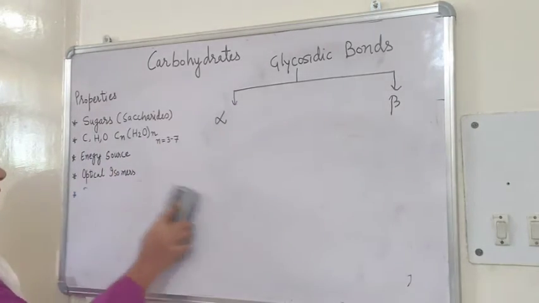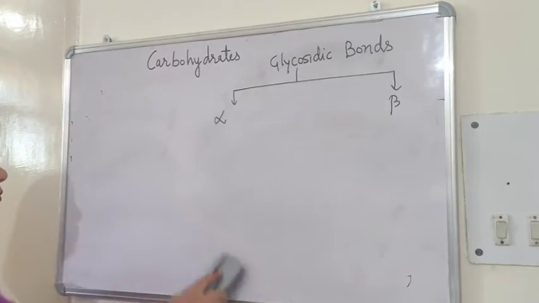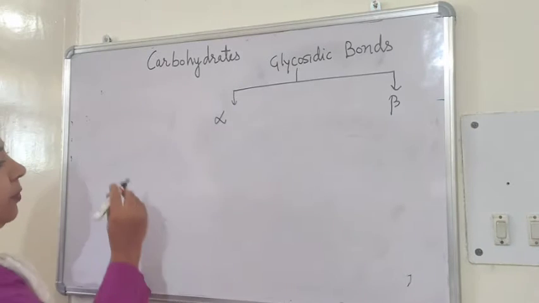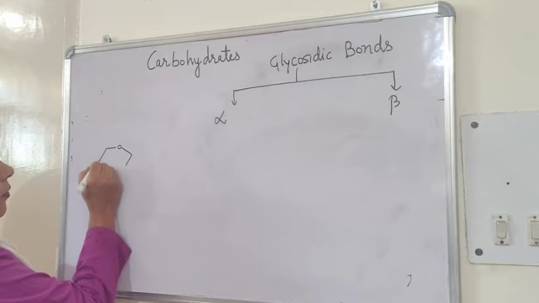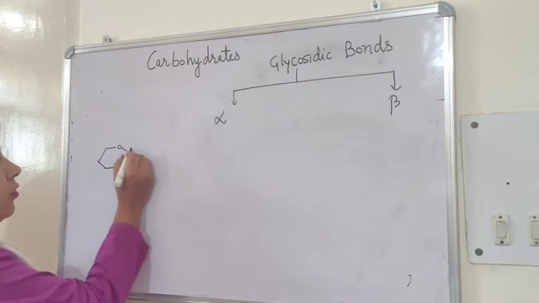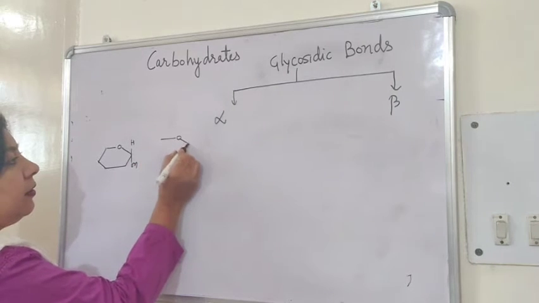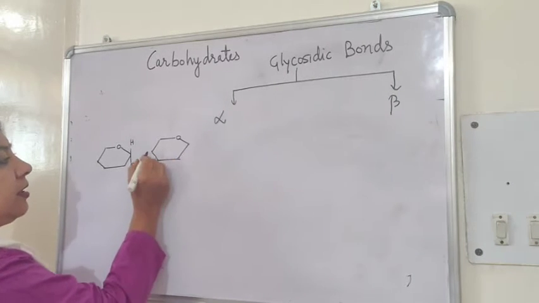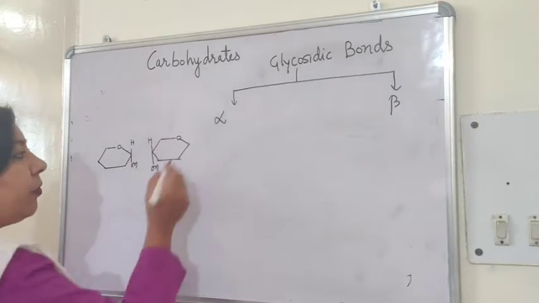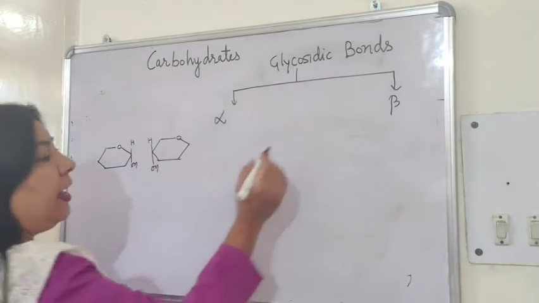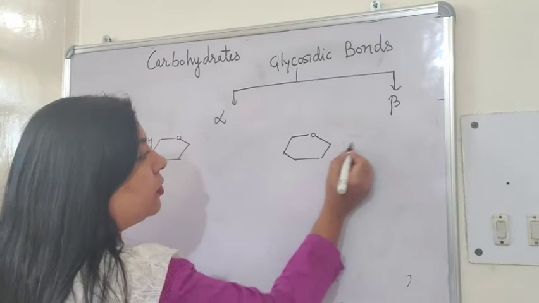The difference is only in terms of the plane they are present. Now, suppose we are making two glucose molecules. This is one glucose molecule. Likewise, this is another glucose molecule. Okay, you know the positions. Likewise, here also, let's draw two glucose molecules.